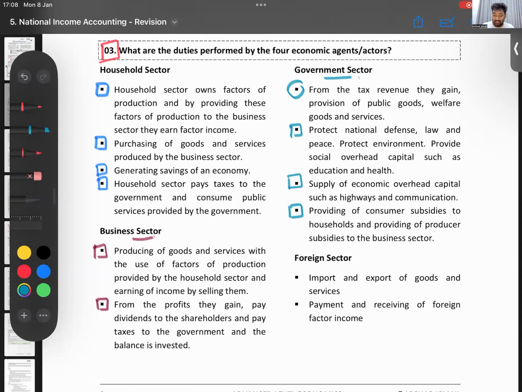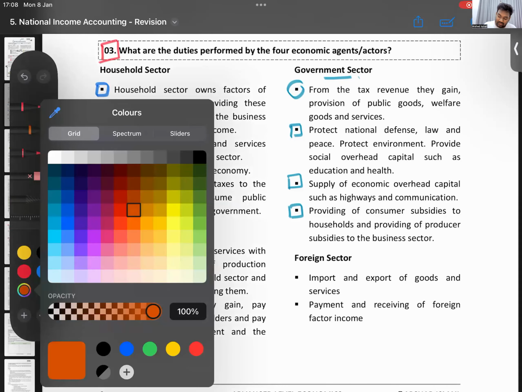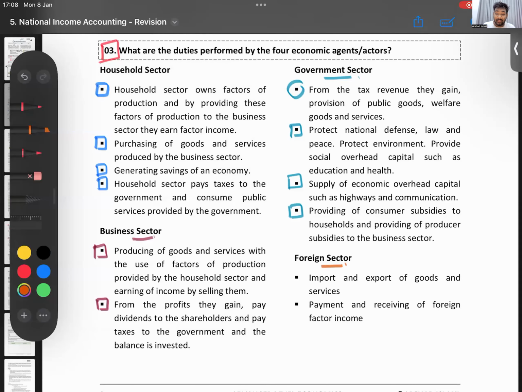That is their duty. Then finally, you have the foreign sector, right? What does the foreign sector do? What is it involved with? The foreign sector is involved with importing and exporting of goods and services, and also paying and receiving factor income. Factor income and all we will learn a bit in unit number 5, and there is more in unit number 10.